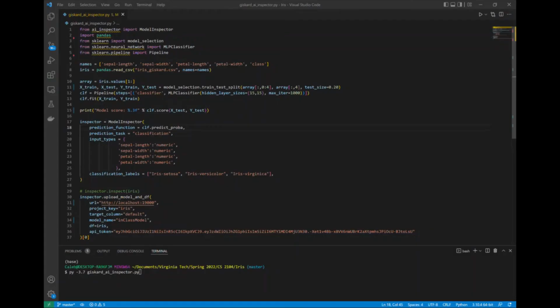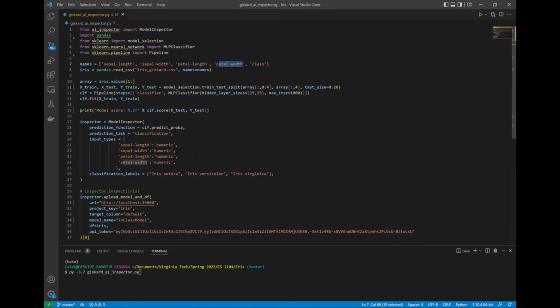So let's take a look at a demo of how to use Giskard Inspect. So this is just a pretty simple example on the iris dataset, which is a pretty common introduction to classification problems. As you can see, the input data here is sepal length, sepal width, petal width, and then the 5th column is the class, which could be iris virginica, iris versicolor, or iris setosa.